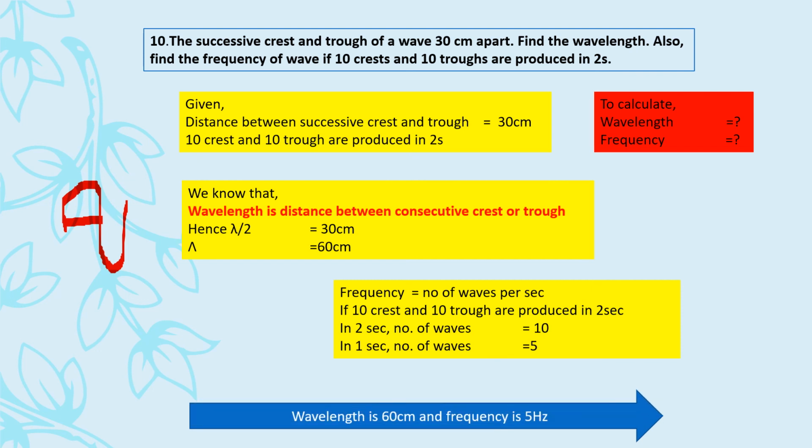And of course, this is the answer key that you have to write down, that wavelength is this and frequency is this. Frequency ka SI unit is hertz.